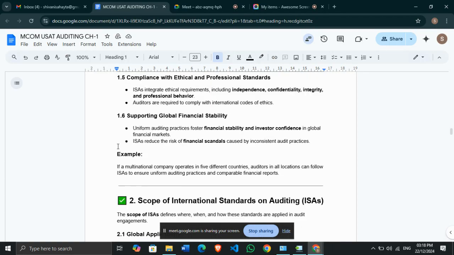Here an example is also given: if a multinational company operates in five different countries, auditors in all the locations can follow ISA. Why? Because these are uniformly acceptable auditing standards. So auditors sitting in five different countries can all use ISA as the auditing standards to ensure that uniformity in auditing practices is maintained. After that, the financial statements and financial reports of all five countries' company branches can be compared easily.